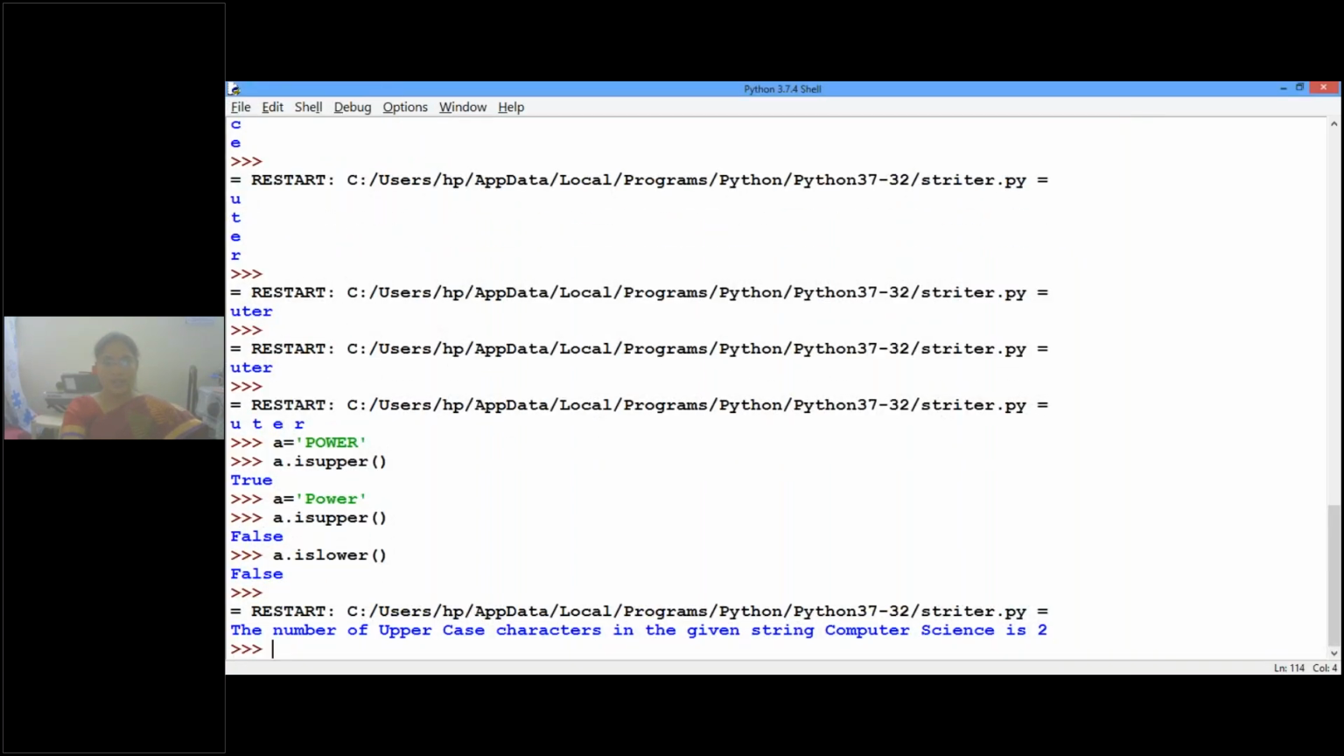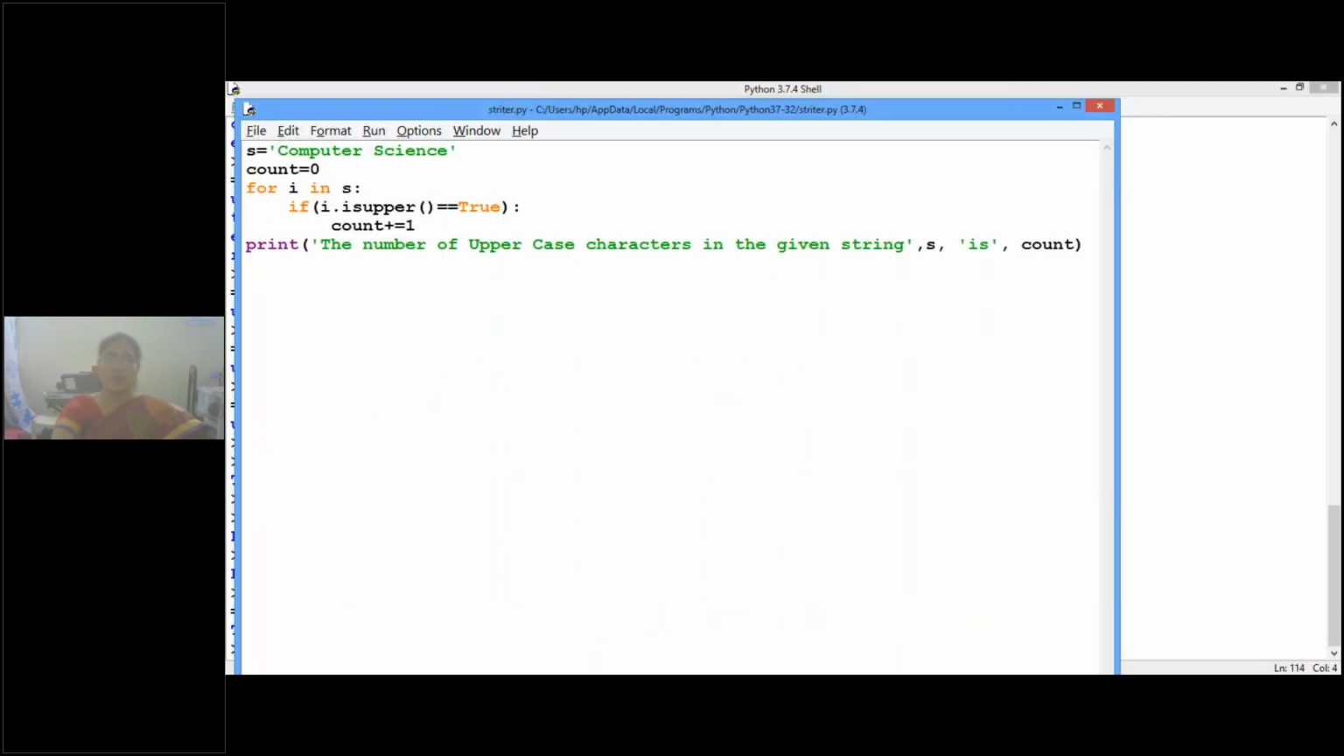The number of uppercase characters in the given string "Computer Science" is how many? C is one capital letter and S is another capital letter. How did we do that? Initially count is 0. Every character we are taking, for I in S. So now the first character C is taken and checked whether it is upper or not. If it is upper, then we increment the count. If it is lower, nothing to do, just continue.